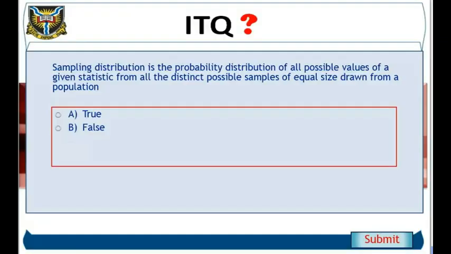In-text question: Sampling distribution is the probability distribution of all possible values of a given statistic from all the distinct possible samples of equal size drawn from a population. In-text answer: True.